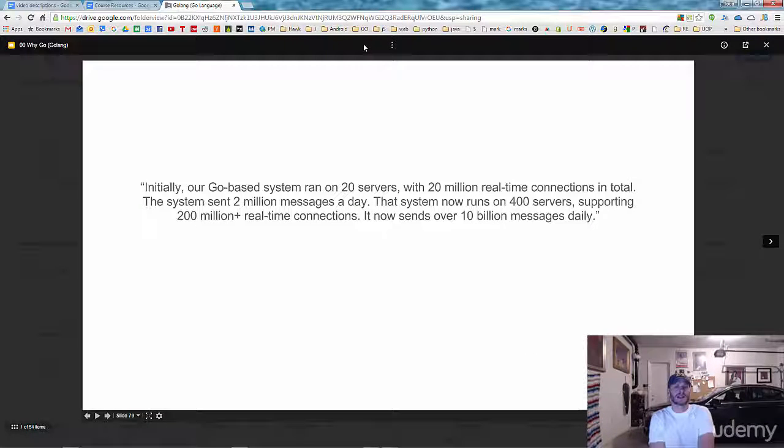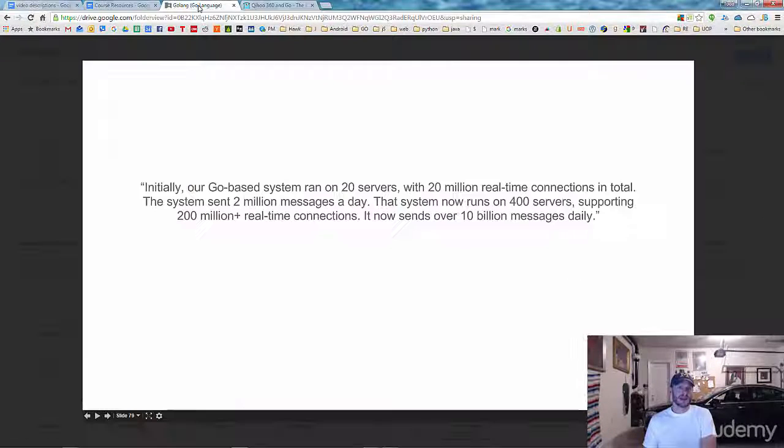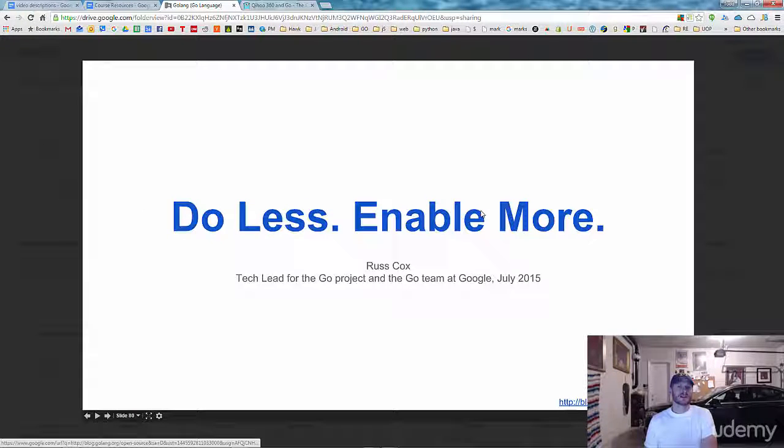Here's the Chinese company that gave an anecdote at a conference, and you can check this out at the Go blog at golang.org. Another great resource to read about things is the Go blog, and you can get there by Googling Go blog. Here, this company runs 400 servers, 200 million real-time connections, whoa, and sends 10 billion messages daily using Go. That's amazing.